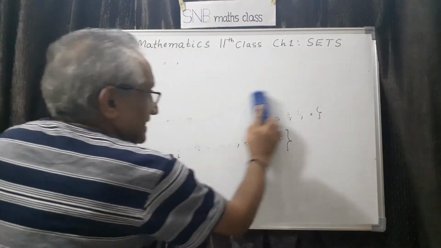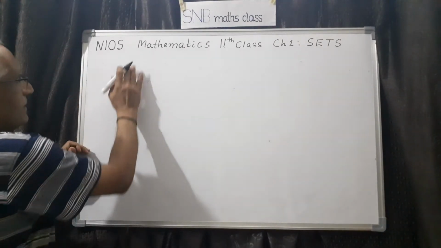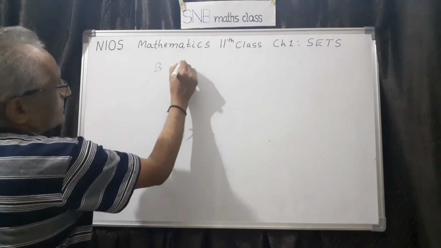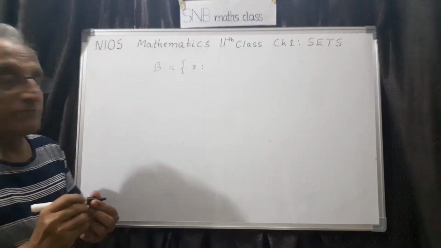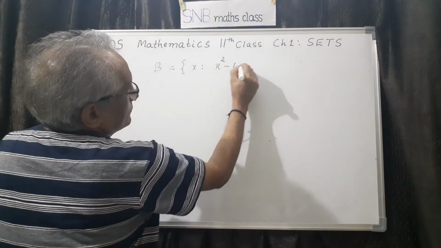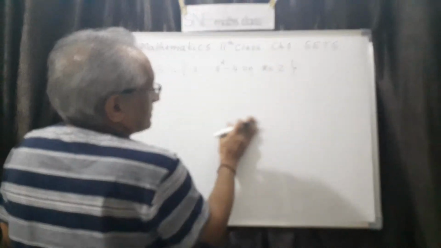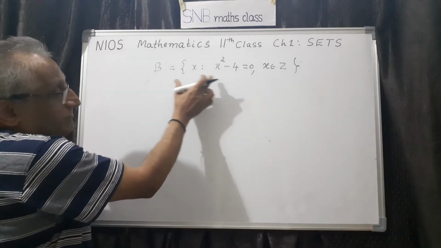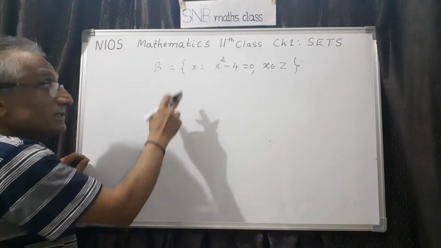Now, let me take one more example here and then we will go to the next one. Say for example, I am having a set B. See, this is the set: x such that x square minus 4 equal to 0, x belonging to Z. Z means integers. So now this is given in set builder form, using a rule. Now I have to convert this into roster form.